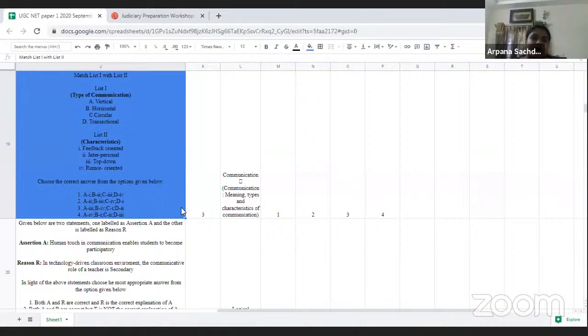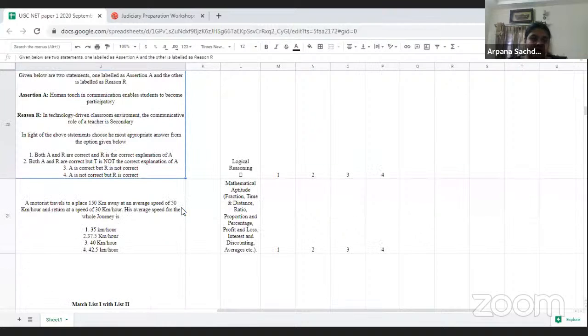Now again we have a question that was based on a past year question paper and exactly taken from there. Match the following. There were types of communication and their characteristics, and this was an easy question because it had been asked previously, and before going to the examination we should go through the past year question papers. So it was an easy question, and using the elimination method we could answer it very easily using the codes given below.